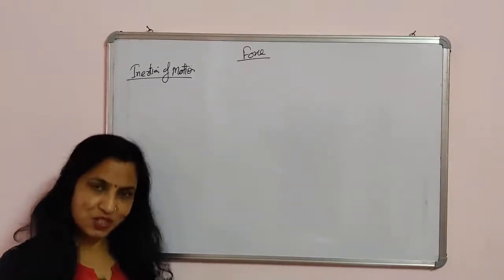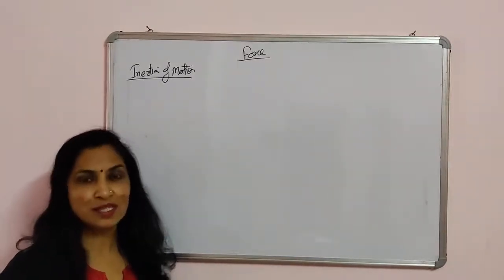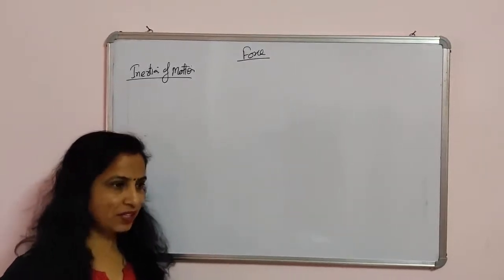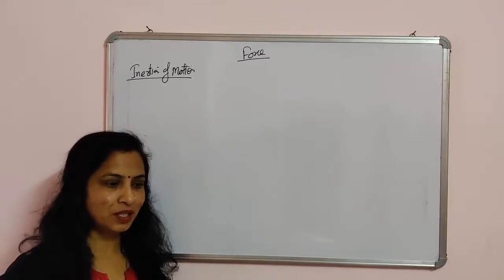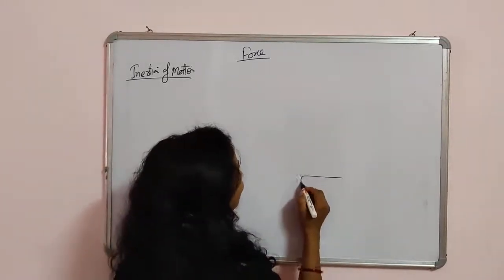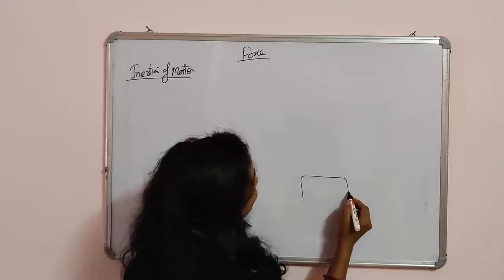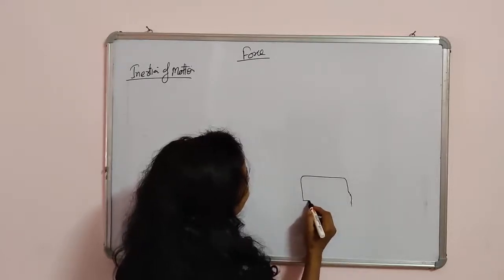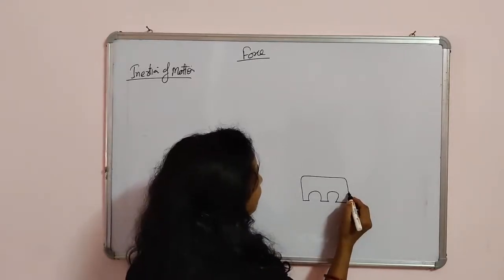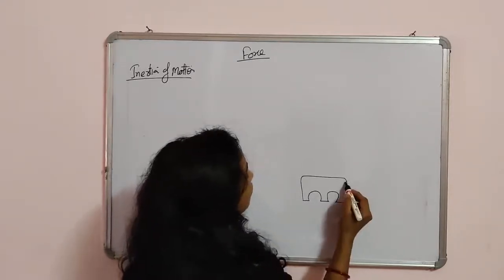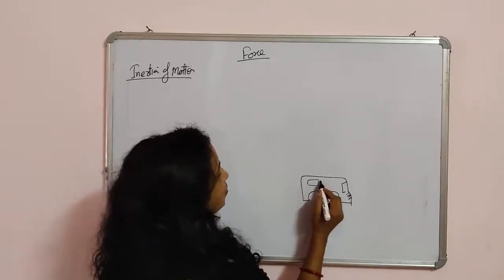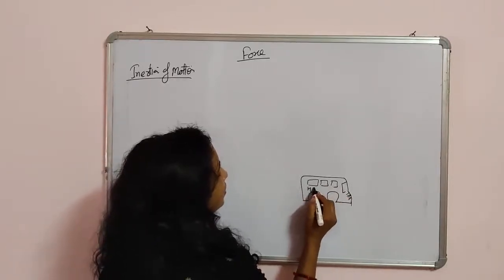After writing the definition of inertia of motion, let's take some examples. Suppose you are in your school bus. We are taking the bus as an example because we are missing it these days.